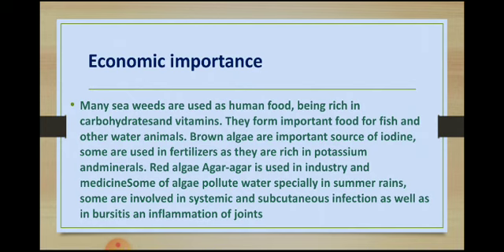Red algae are used in industry and medicine. Some may pollute water, especially in summer rain, and are involved in systemic and subcutaneous infection as well as inflammation of the joints.